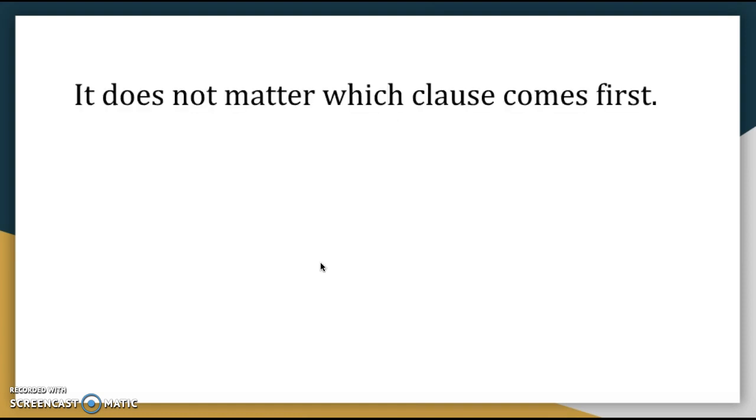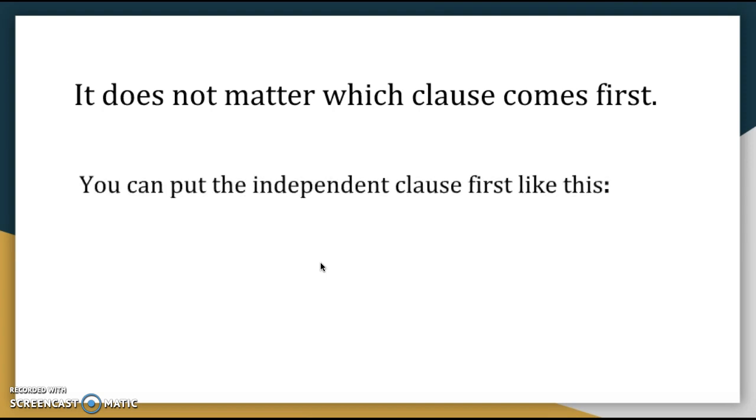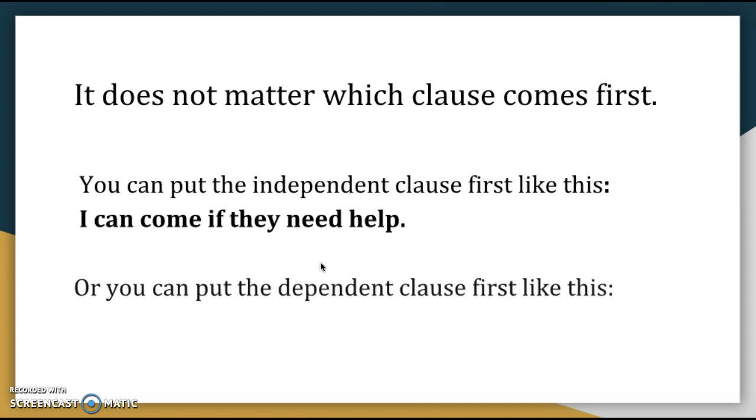Now it doesn't matter which clause comes first in a complex sentence. You can put the independent clause first, which looks like this. I can come if they need help. So I can come is the independent clause, and it's coming first in this sentence. Or you can put the dependent clause first. If they need help, I can come. So you can see this is the same sentence. We just put the clauses in a different order, but the meaning is the same.